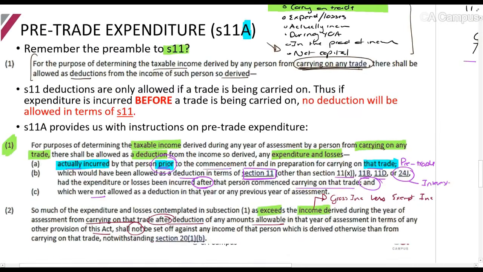So it says, so much of the expenditure and losses contemplated in subsection 1. So I'm going to change it: so much of the pre-trade expenditure that exceeds the income after deducting from that amount any amounts allowable in this Act.